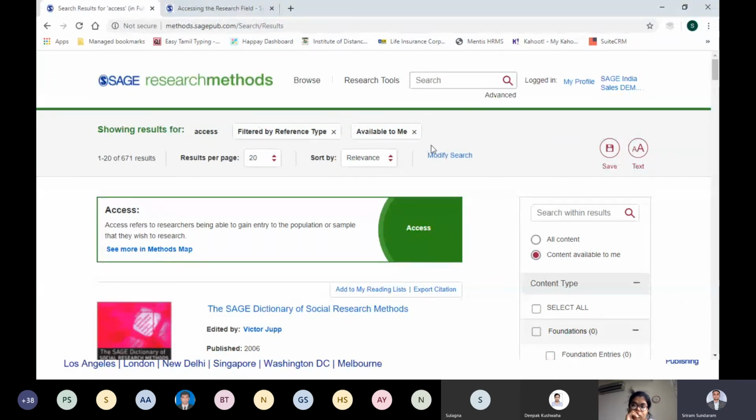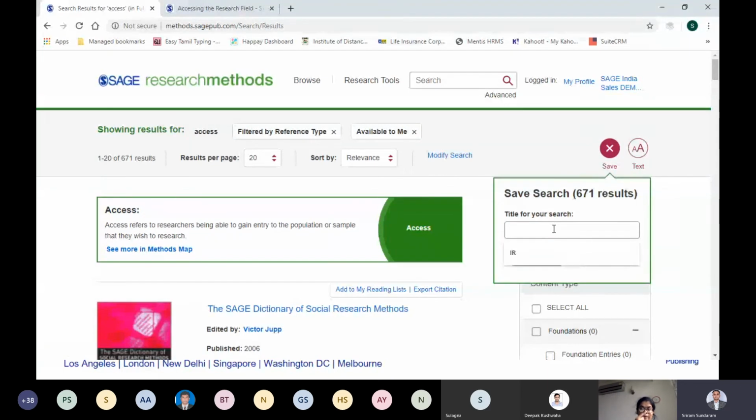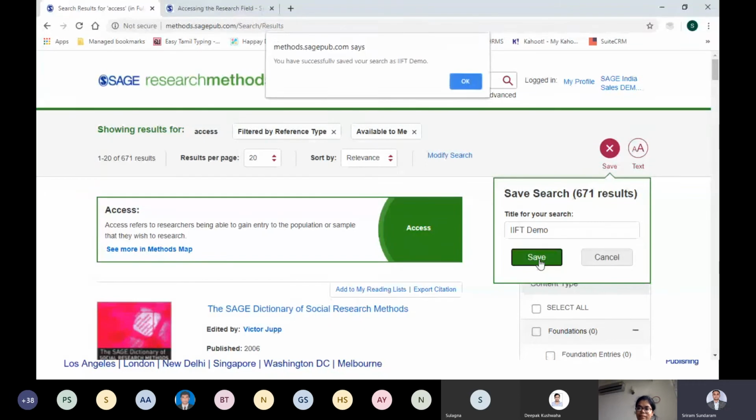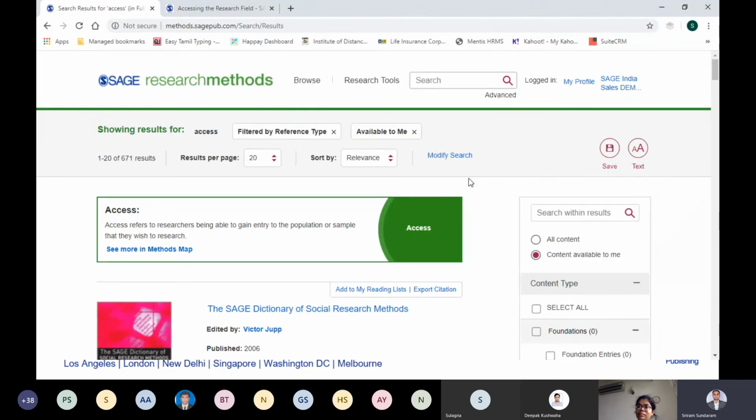If I want to save this search, click over here, give a name to it, for example, and then save it. As you can see, you have successfully saved. This is a personalized feature. You need to create your profile to do that, because it is your search, you are saving it.